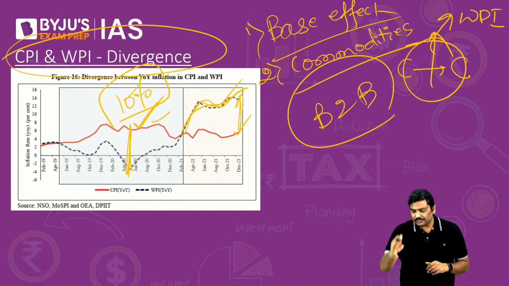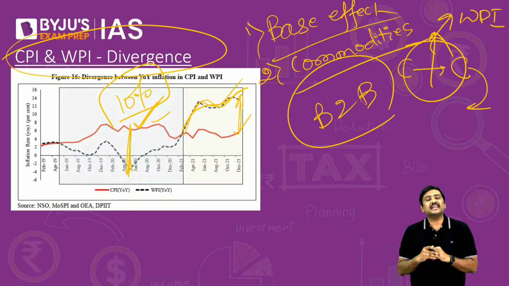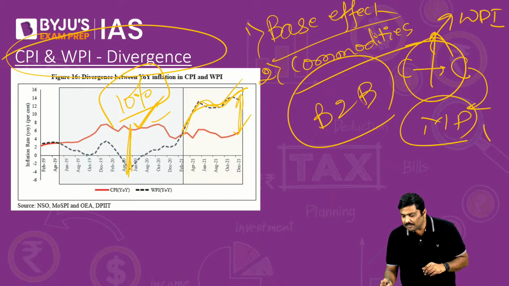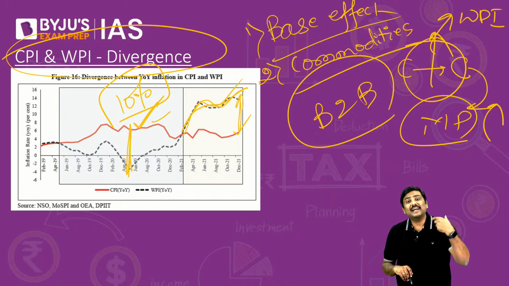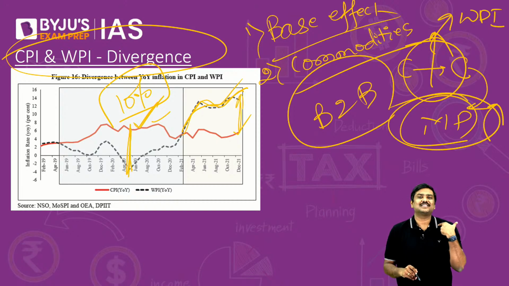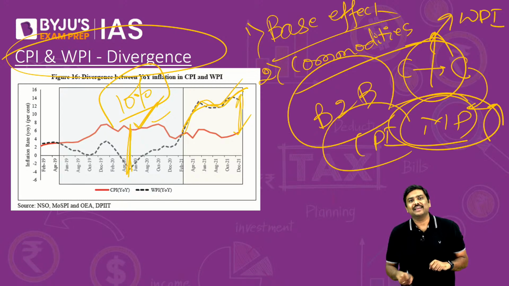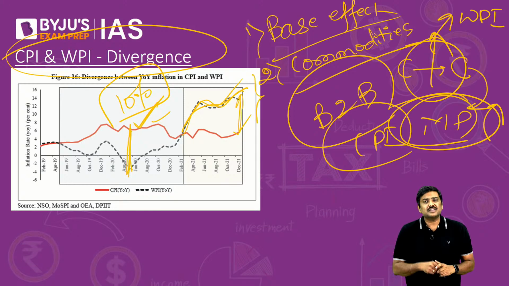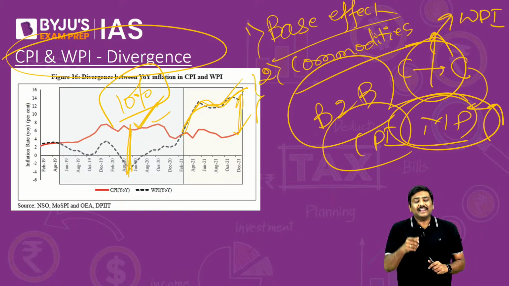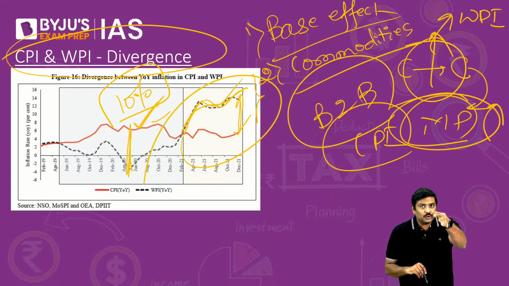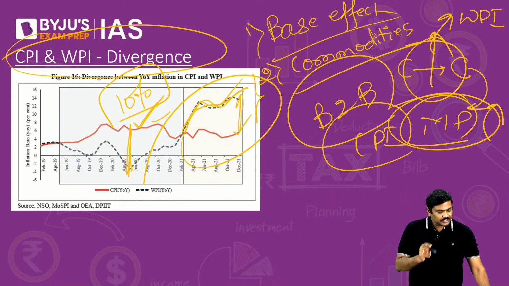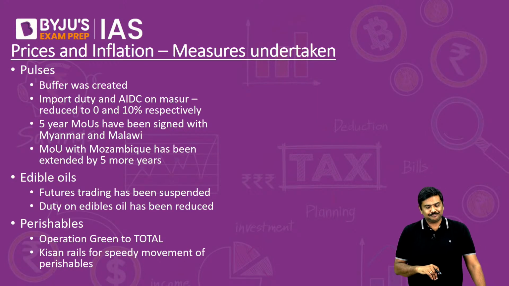There will come a point of time when the company will simply say, enough is enough, and increase the market prices of the commodities. And when the companies start increasing the market price of the commodities, that is where it will start affecting all of us. Retail prices will start increasing and that will contribute to CPI. So there is a huge importance of studying this divergence. And that is the precise reason the policy making of RBI will also be affected looking at the divergence between both CPI as well as the WPI. Done? So this is one important point I wanted to discuss.